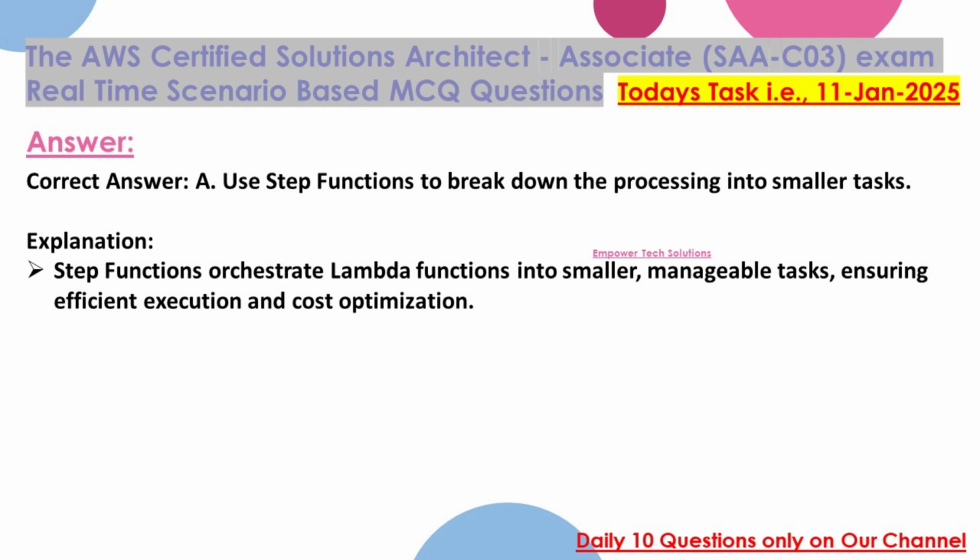Correct answer: A. Use Step Functions to break down the processing into smaller tasks. Explanation: Step Functions orchestrate Lambda functions into smaller, manageable tasks, ensuring efficient execution and cost optimization.